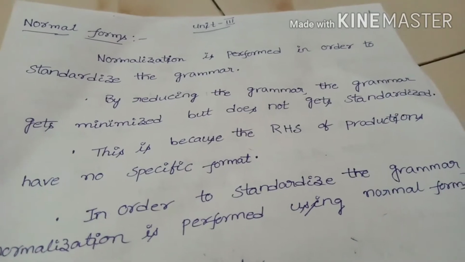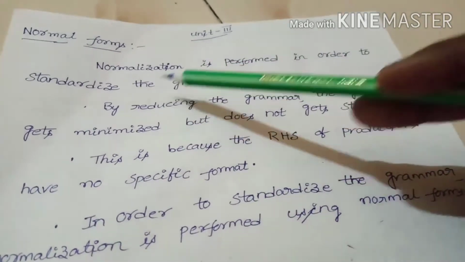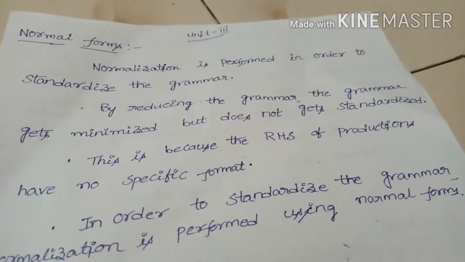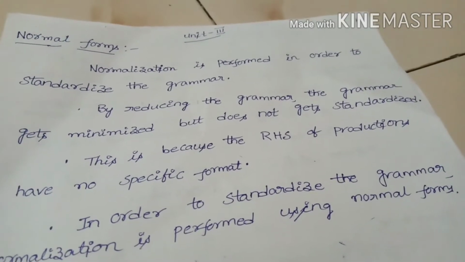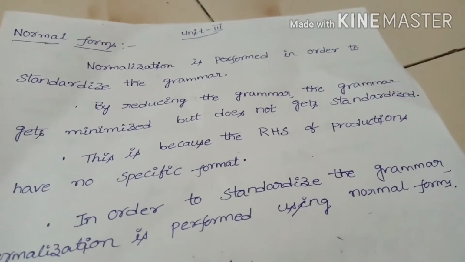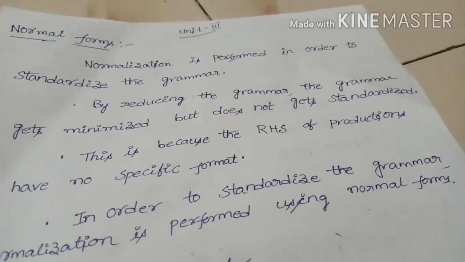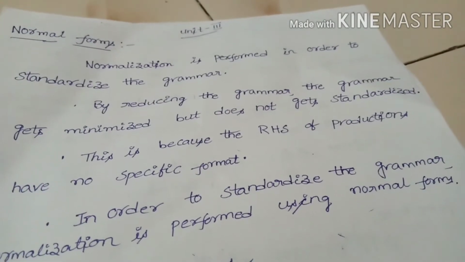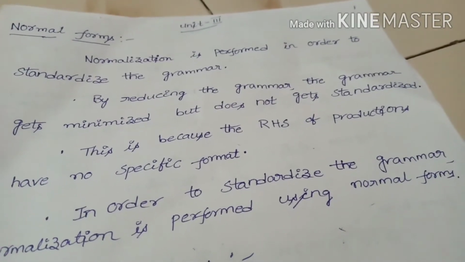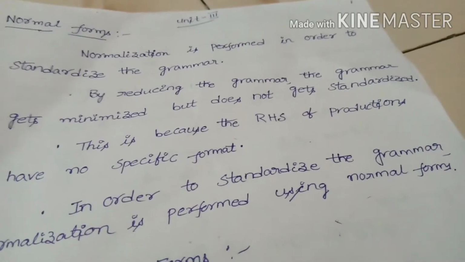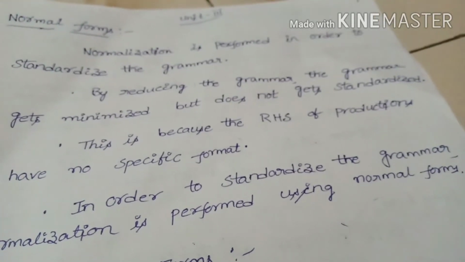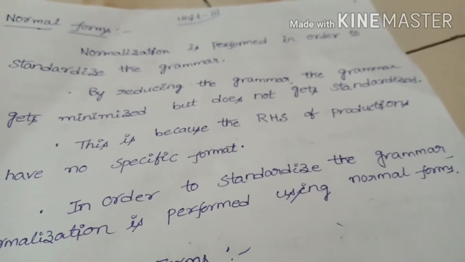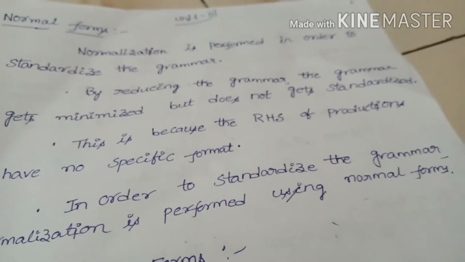In the third unit, the last topic is normal forms. Why are we using normal forms? We already know about context free grammar, and in context free grammar we have some limitations. The limitations are that we have null productions, epsilon productions, unit productions, and useless symbols. That's why we have to reduce the grammar in CFG.